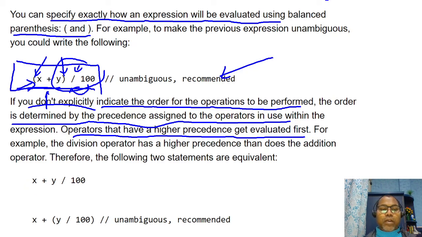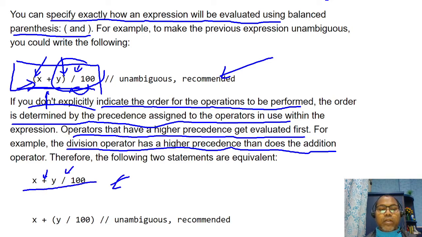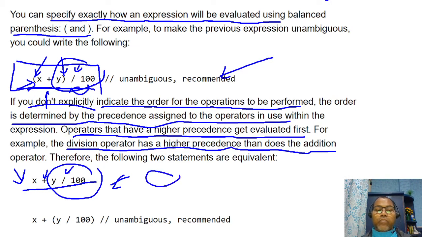Similarly, in the case of, let's say, the division operator, it has higher precedence than the addition plus operator. Here this is the lower precedence, this is the higher precedence. If you write this code, the compiler will evaluate it on the basis of the precedence order table, and the table says first evaluate y divided by 100, whatever the result is, just add it to the x value. But as a developer, it's not clear what you want.